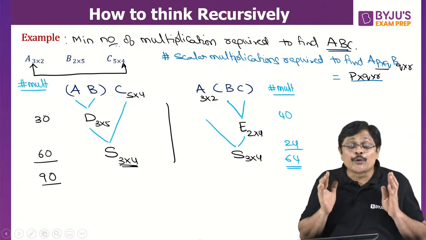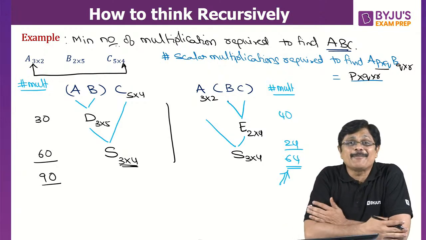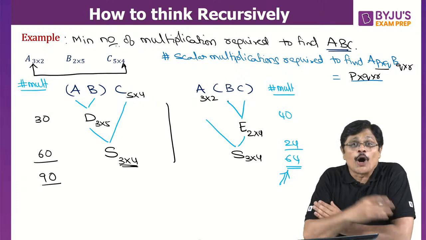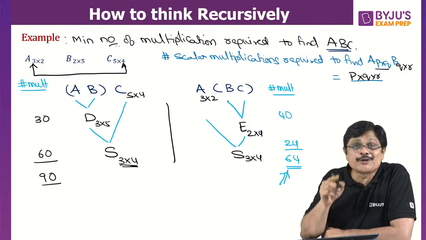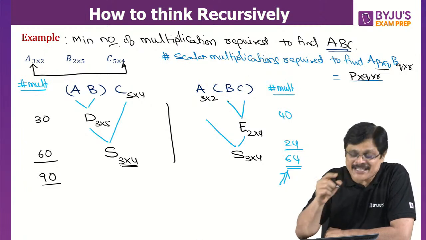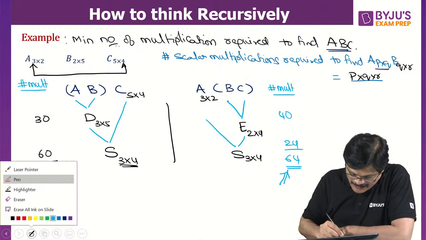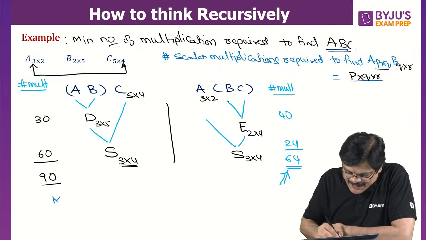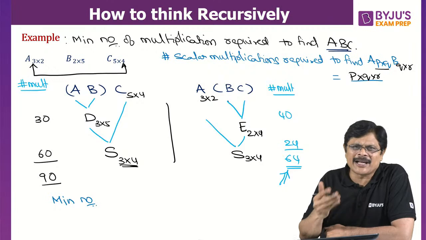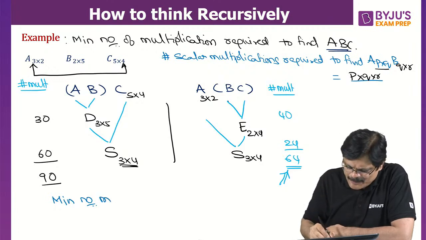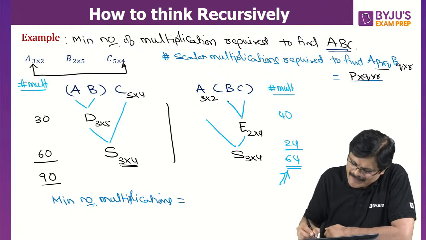That is, you are able to get the solution matrix with just 64 multiplications. You are not using 90 scalar multiplications; using just 64 scalar multiplications, you are able to find the product. Am I clear? So the minimum number of scalar multiplications, or simply minimum number of multiplications, because by multiplication we mean scalar multiplications only, is equal to 64.